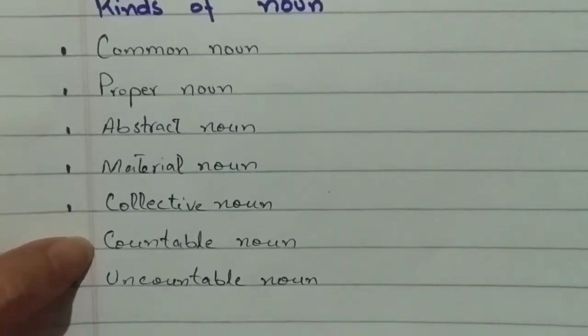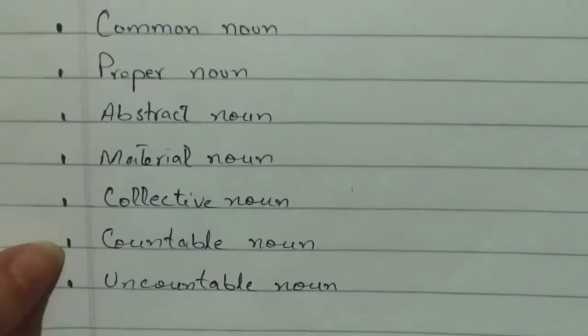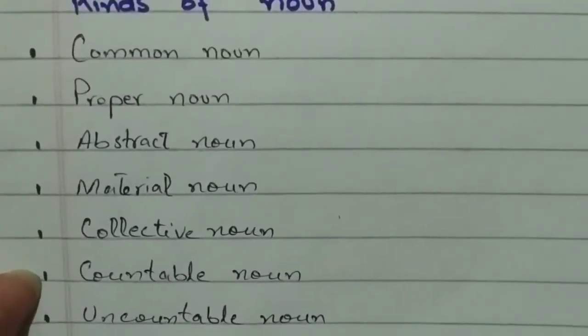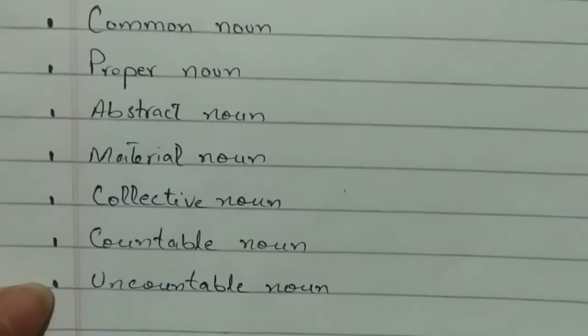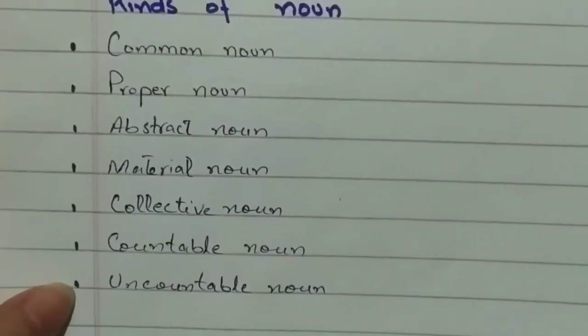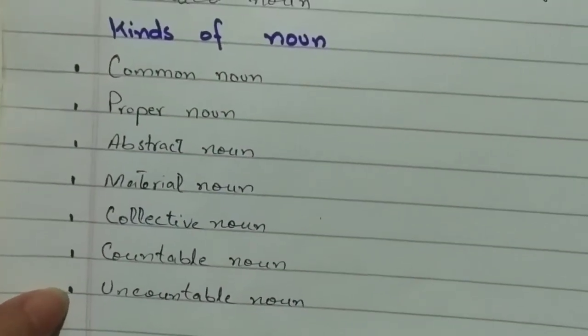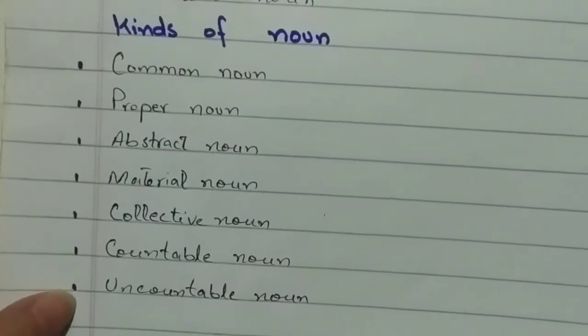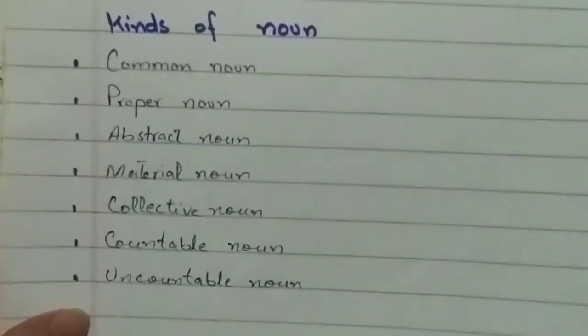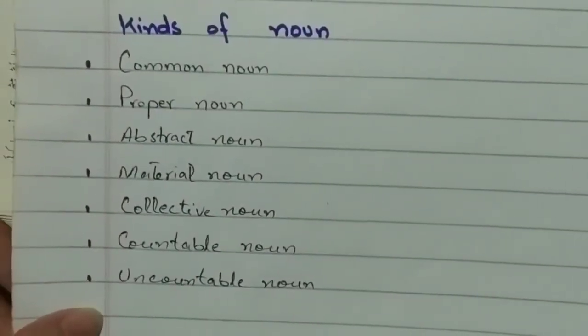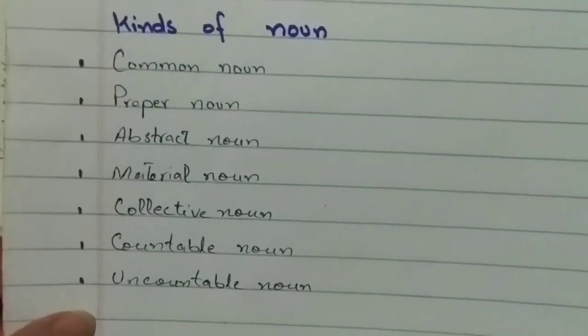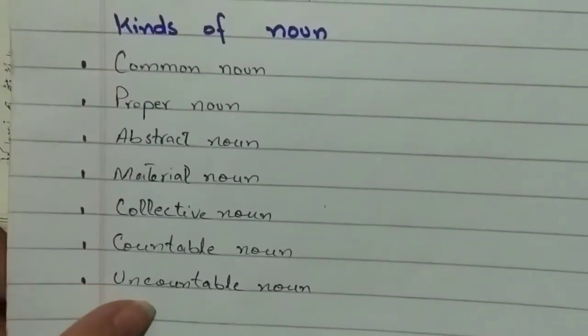For example, students of class 7. Then we have uncountable noun. The things that cannot be counted would be called as an uncountable noun. For example, stars in the sky.